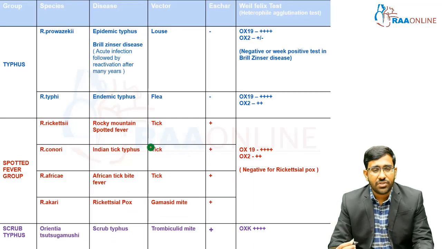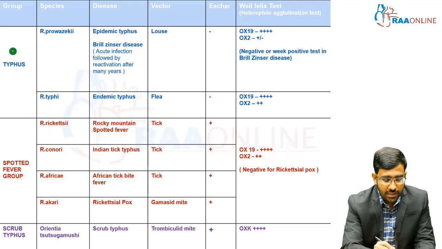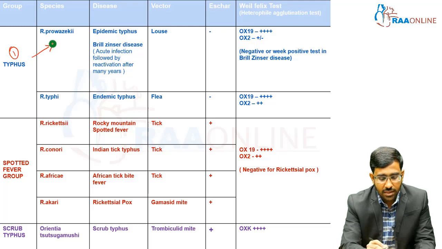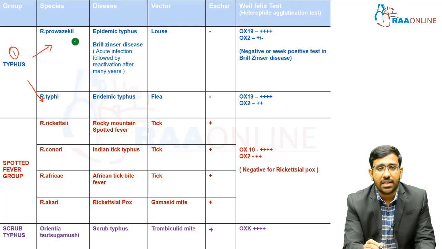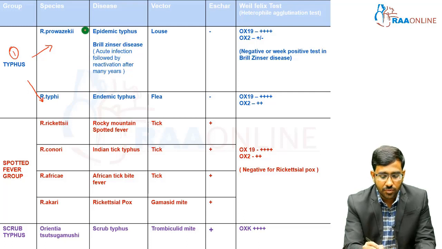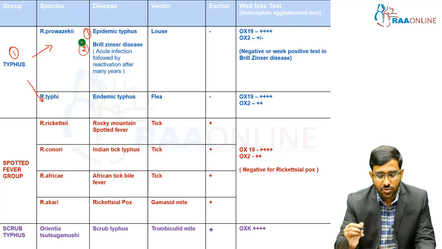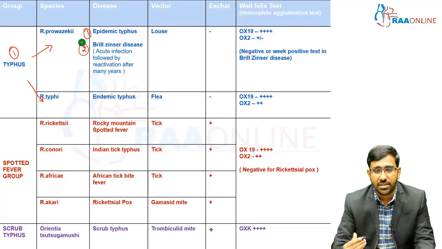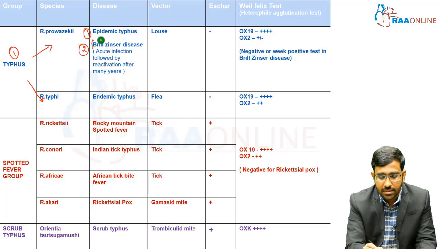When we classify the Rickettsiae, there are three groups. The first group is the typhus group. The typhus group has two species: one is Rickettsia prowazekii and the other is Rickettsia typhi. Rickettsia prowazekii causes two types of illness: one is epidemic typhus and the other is Brill-Zinsser disease. Whenever there is an acute infection followed by the reactivation of latent infection, that is called Brill-Zinsser disease.